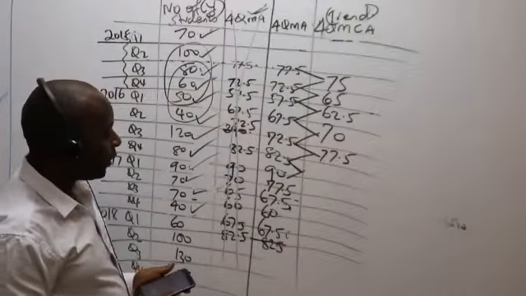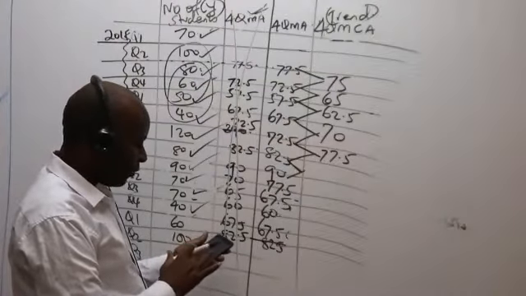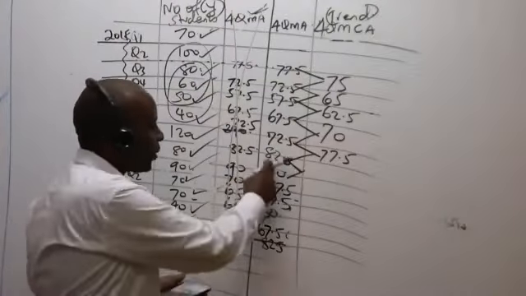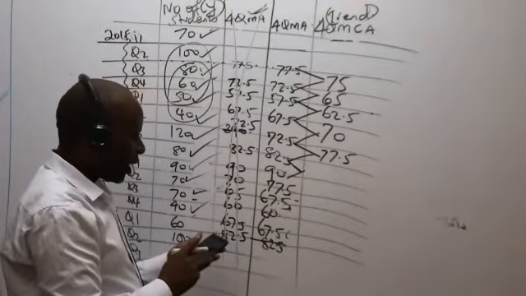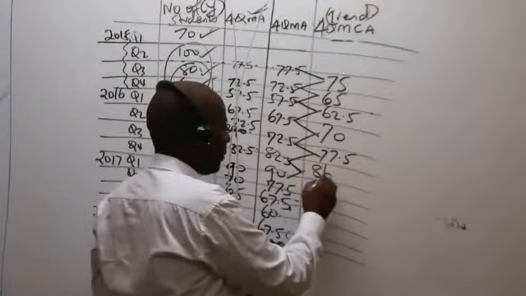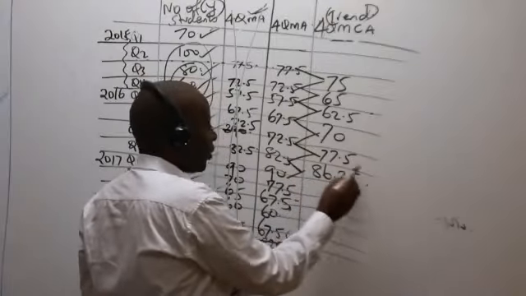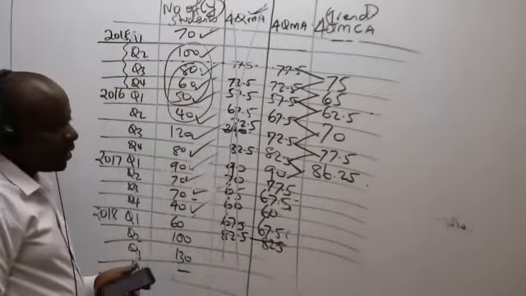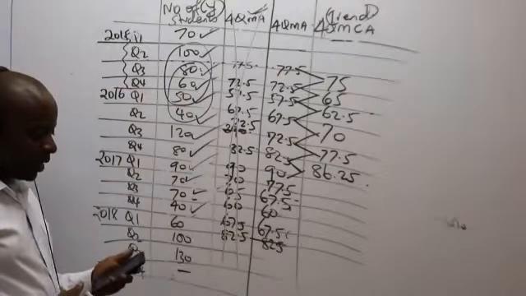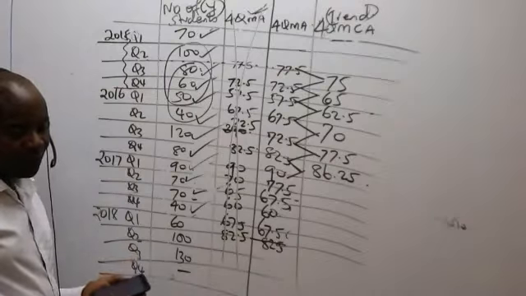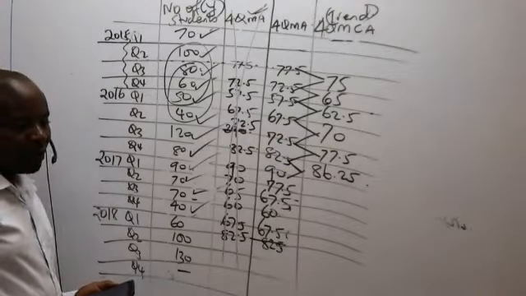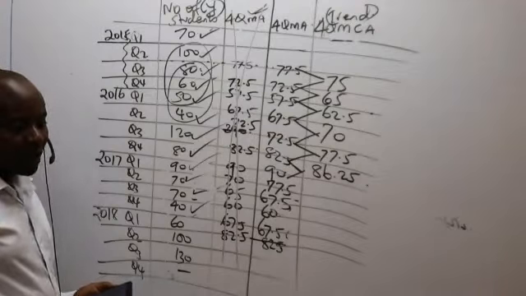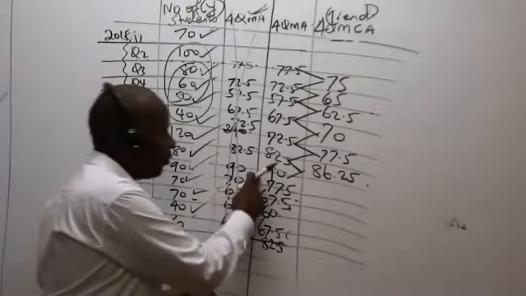Next, 82.5 plus 90 divided by 2. I'm getting 86.25. Please confirm that for me. Is it correct? Thank you very much. Now come and move on to the next one.